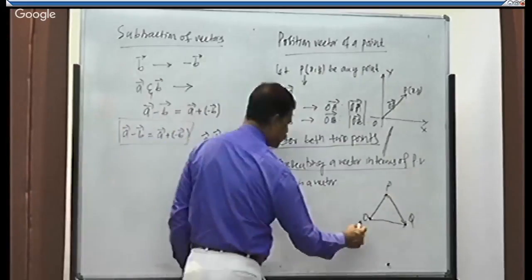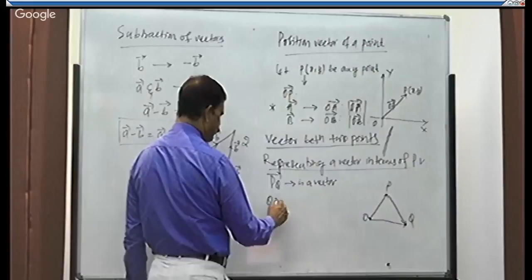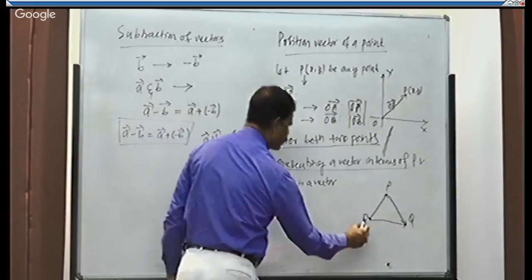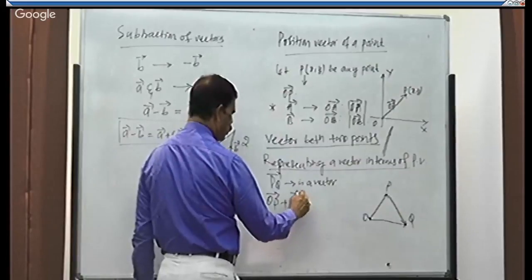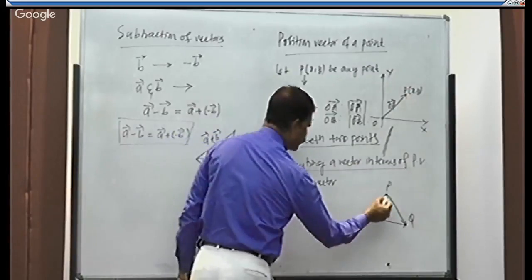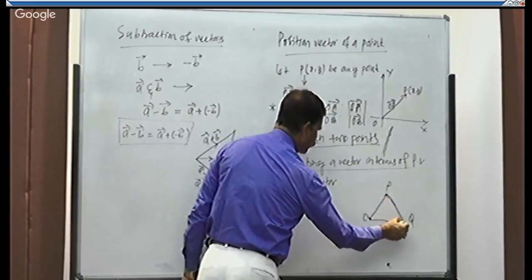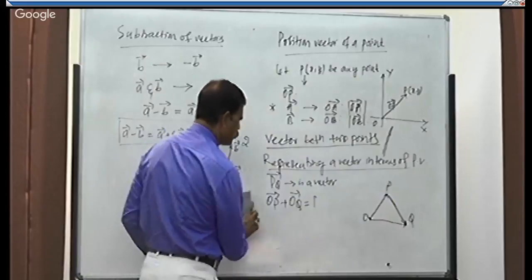The triangle law says that this is OP plus PQ.